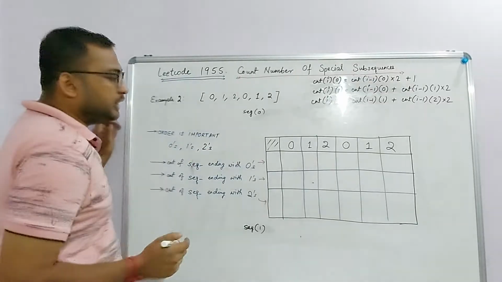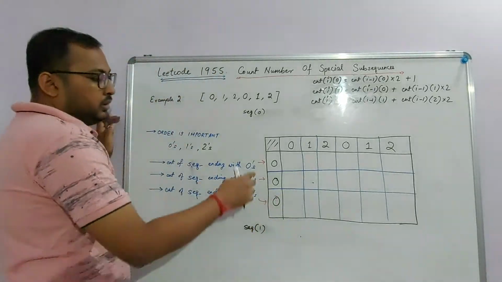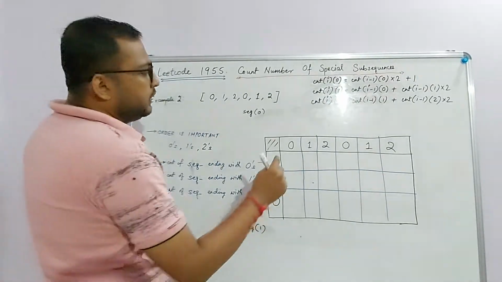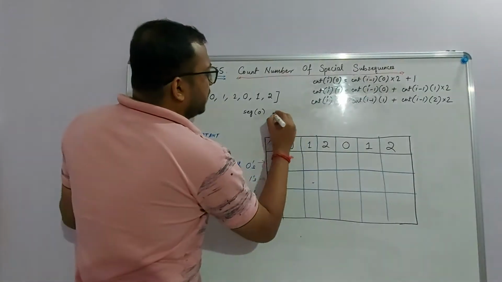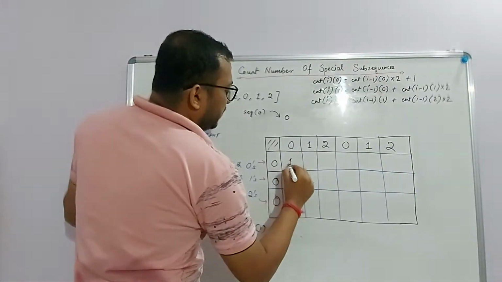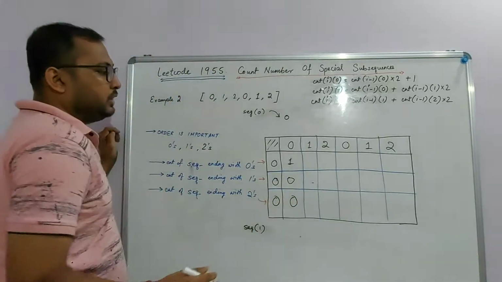So let's try to fill these values. Initially, before the array begins, all these sequences are empty, so that's why the count is 0. Now let's move ahead. As I get this 0, there is one sequence that is ending with 0. That means I have at this point one sequence. So the count increases by 1, and the rest are still zeros because I haven't got these values yet.